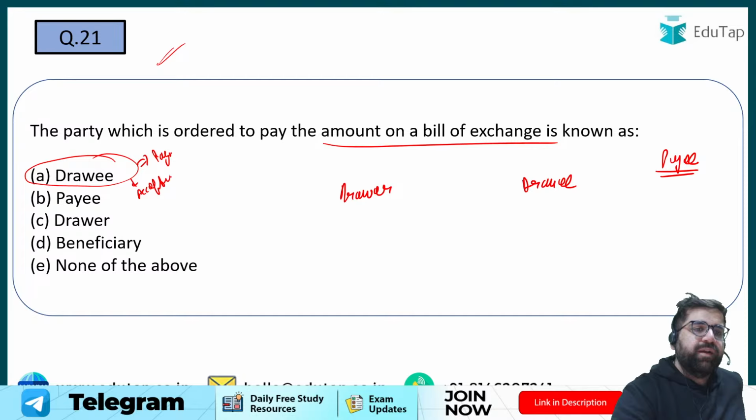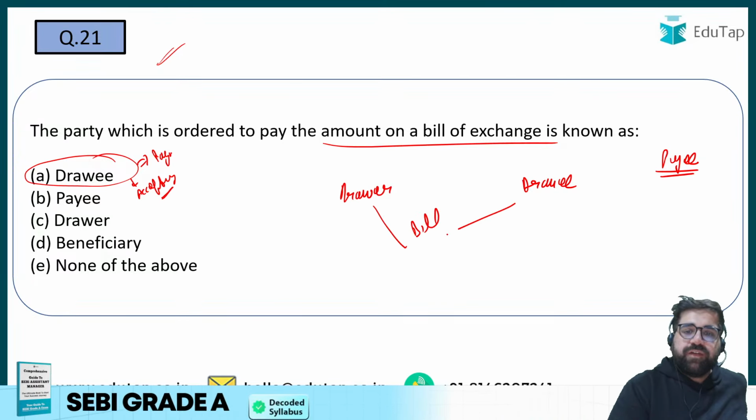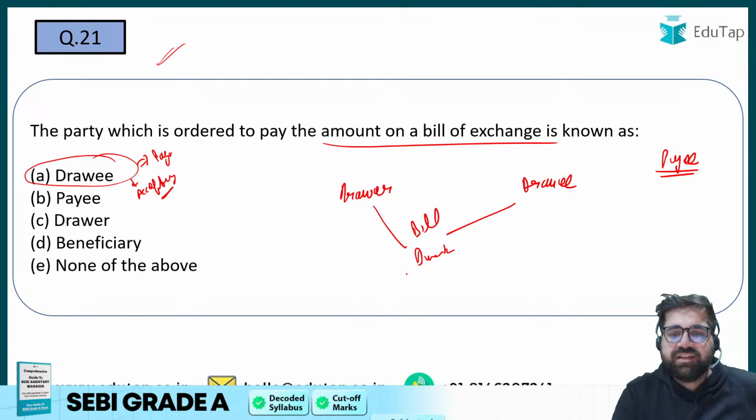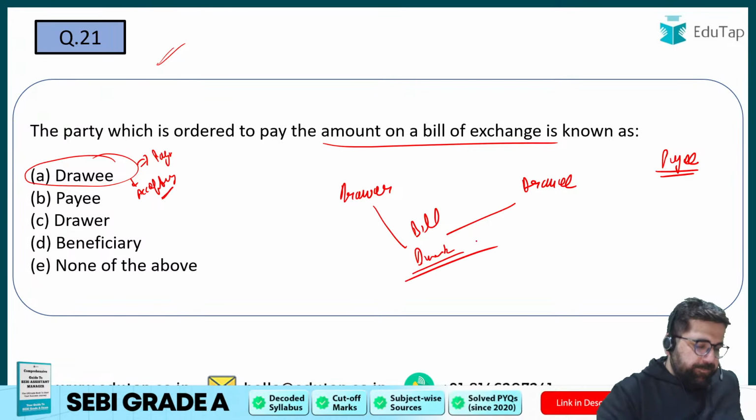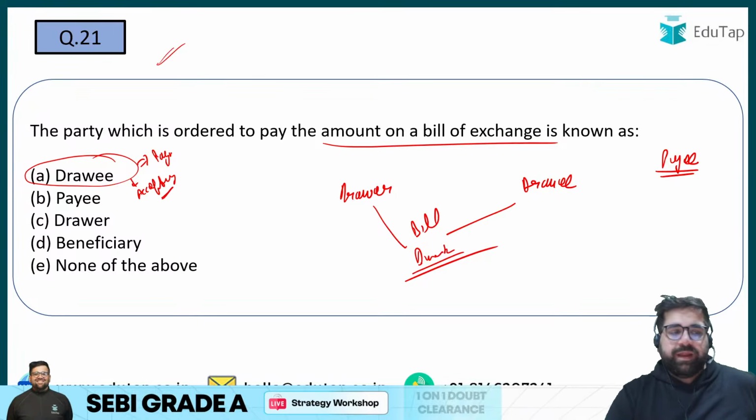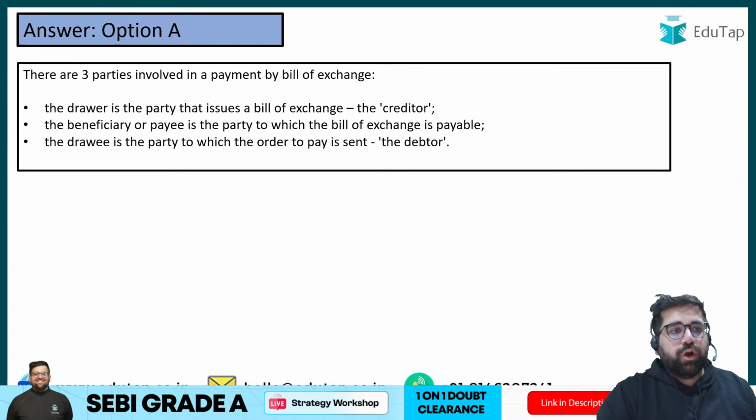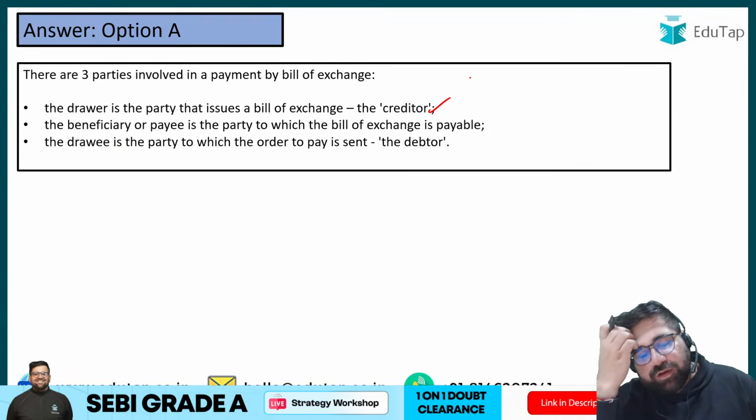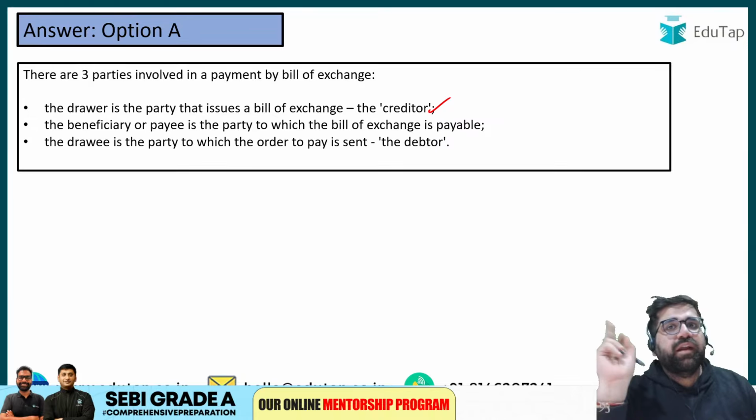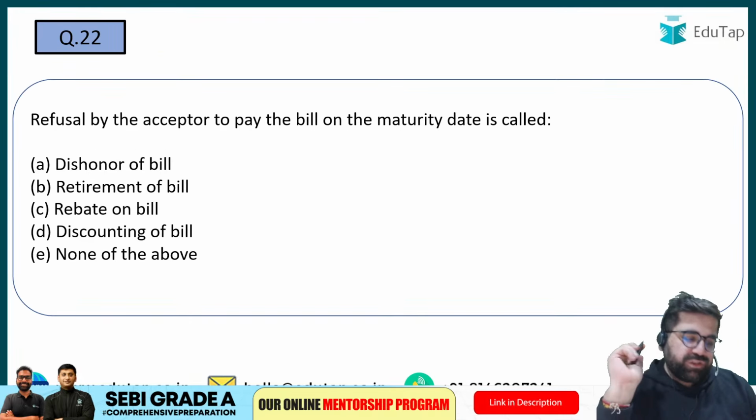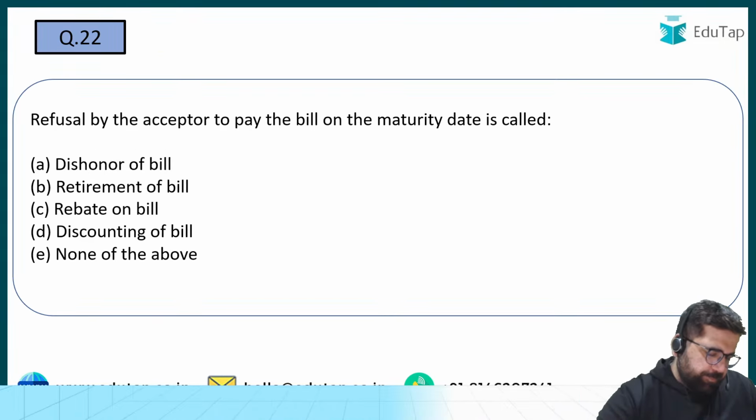You can also remember it like this. Right? So this is known as bills of discounting. So you will have a discount factor also, which is a bank in general in these cases. Right? Drawee, the party who is ordered to pay. So it will be drawee, not drawer. Drawer is the party who issues the bill. Drawer will give the condition to drawee that you have to pay. Next question is also easy. Question number 22.